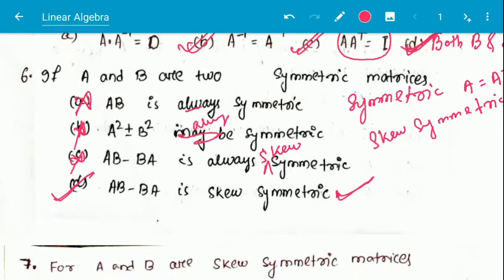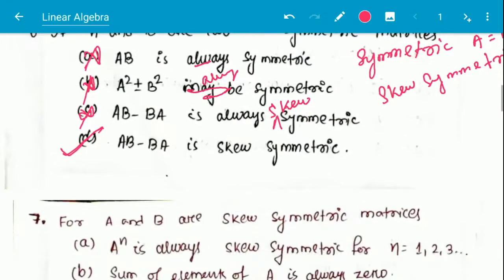These are the properties of symmetric and skew symmetric matrices. So you have to remember these properties, or we have to take an example of symmetric or skew symmetric matrices and perform the operation. This may take more than 1 minute. So it will be easy for us to practice these properties as a question and remember them.